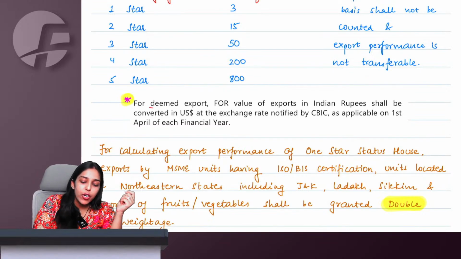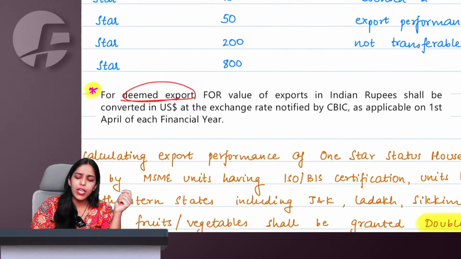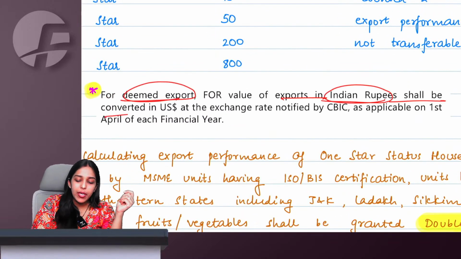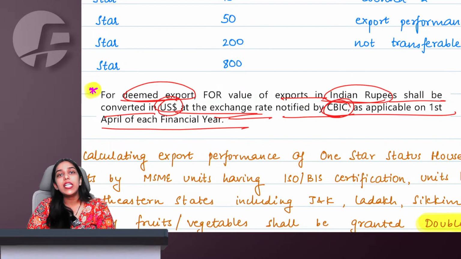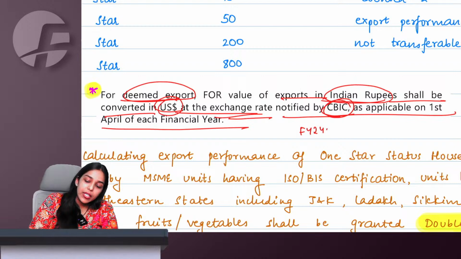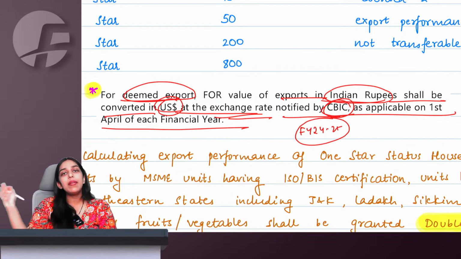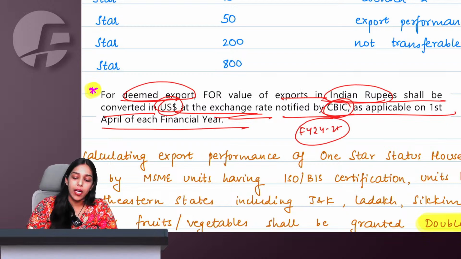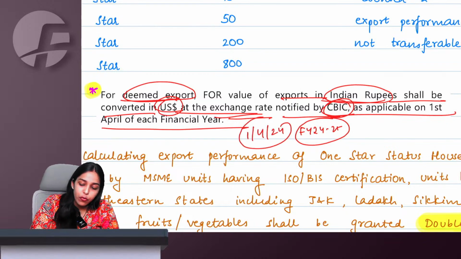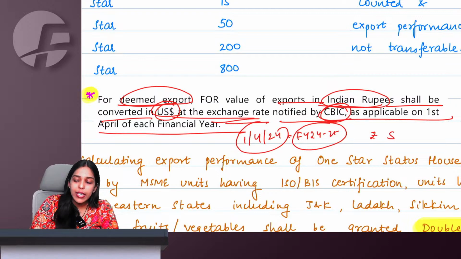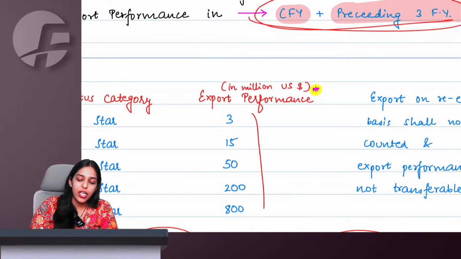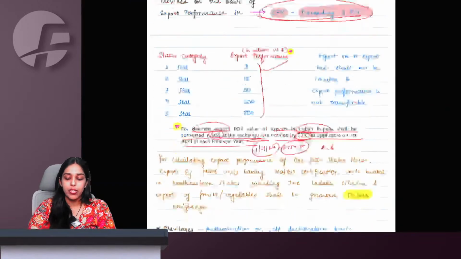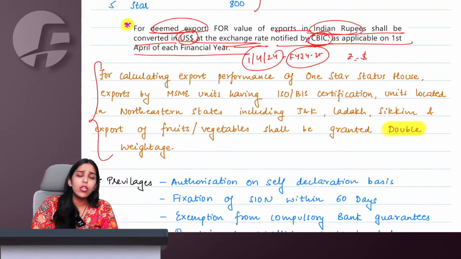So we are saying that for deemed export, the FOB value of exports in Indian rupees shall be converted to US dollars at the exchange rate notified by Central Board of Indirect Taxes and Customs as applicable on 1st April of each financial year. So for entire FY 24-25, whatever deemed exports I make and I receive amount in INR, on 1st April 2024, whatever was the rupee dollar rate according to CBIC, using that rate, I will convert into dollars and then I will check and add it for my export performance. Got it, ma'am? This is also a good point for MCQ.